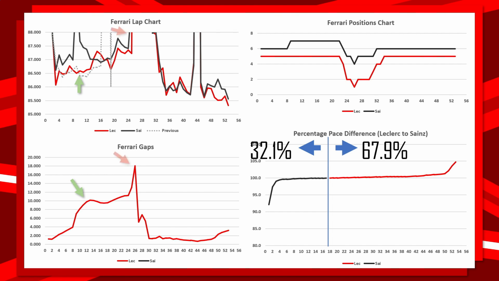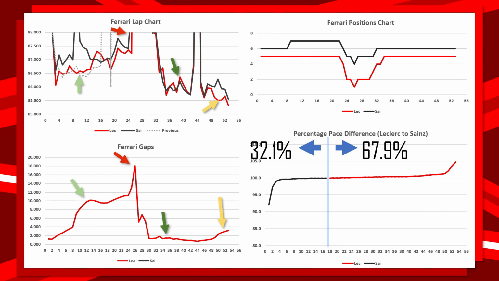But then, of course, we can see the confusion with that safety car, which spiked the gap in Leclerc's favour to 18 seconds. And then post-safety car, they were literally identical, exactly the same as we saw with the Alpines. But then post-VSC, where the VSC didn't really have that much of an impact on the Ferraris, there is once again a 1 second per lap difference between the two drivers.